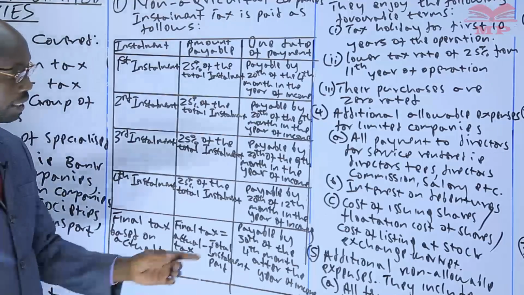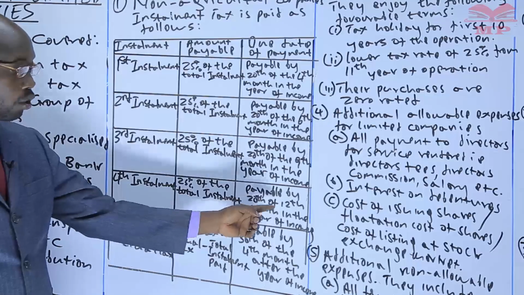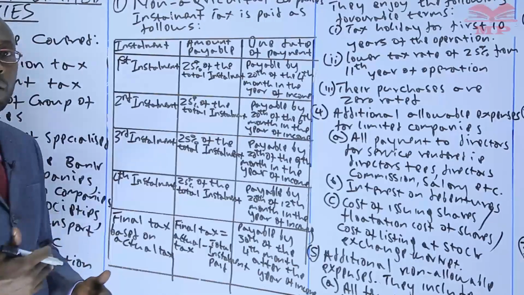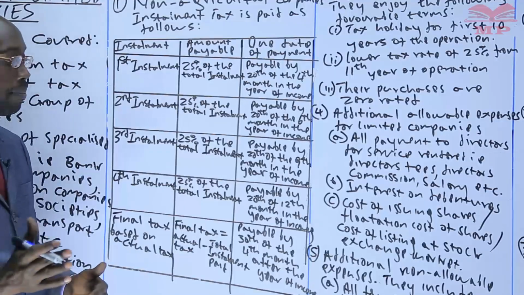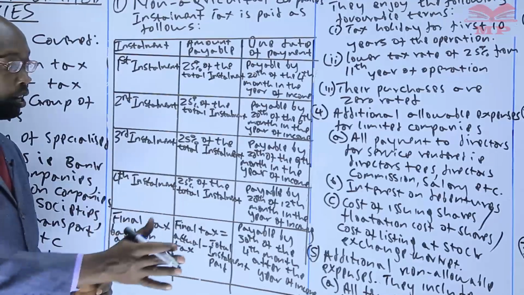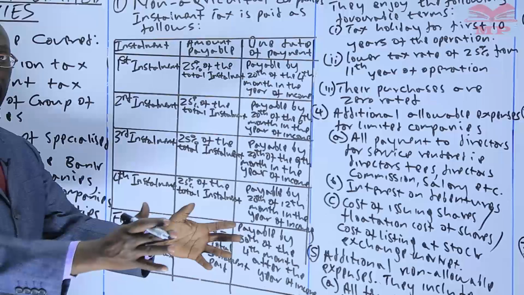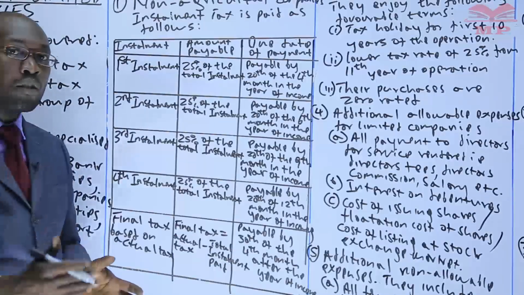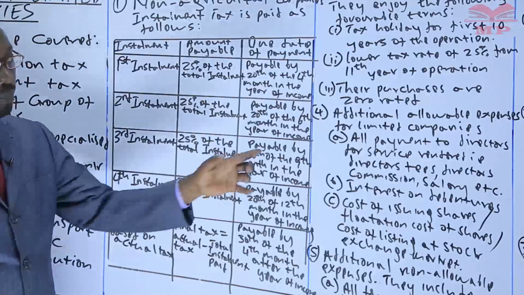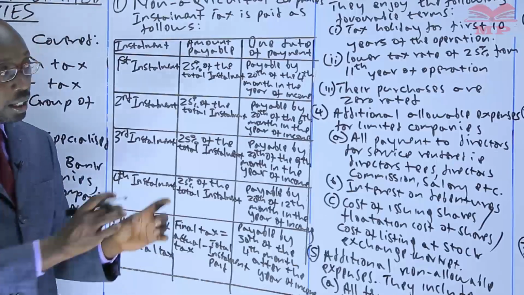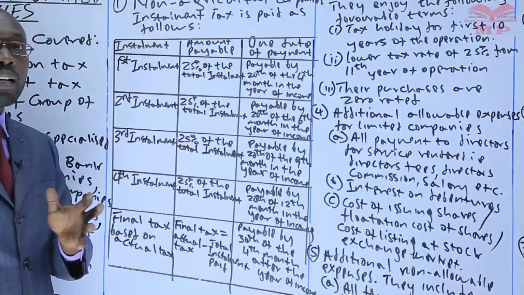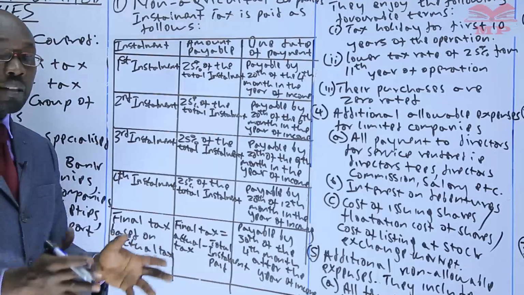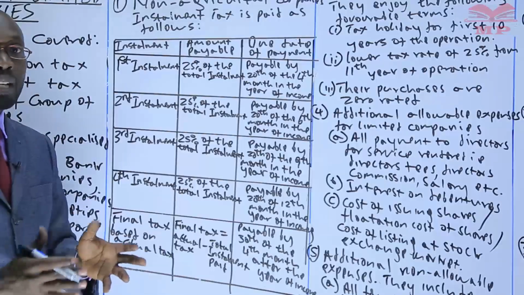Now, by that time, we are talking about 20th of the 12th month. If the year of income starts January, that means that it ends on 31st December. So it means that you are around 11 days to the end of the year. So now you will get to the end of the year where you determine the actual taxable income. Like I had mentioned, the actual taxable income of the illustration I had given was 100 million. So you multiply by 30%, you get the tax that you're supposed to pay is 30 million.